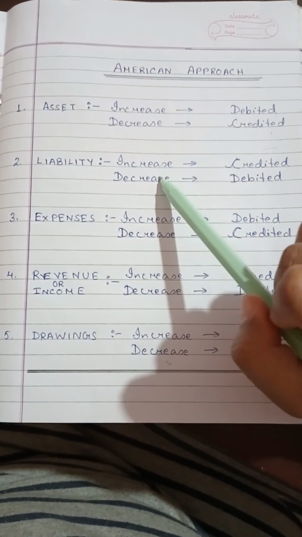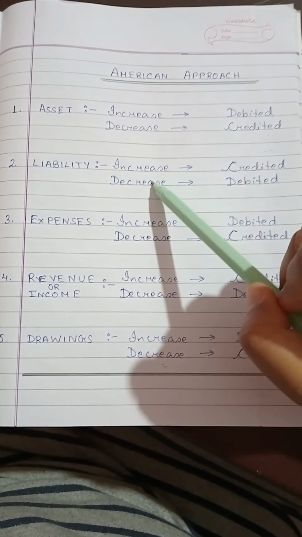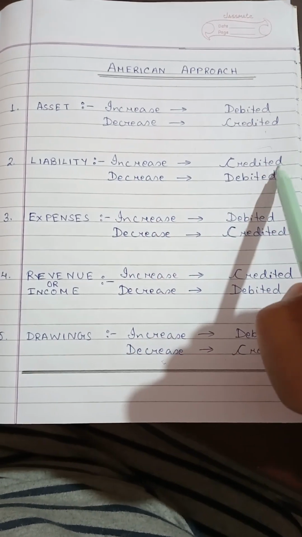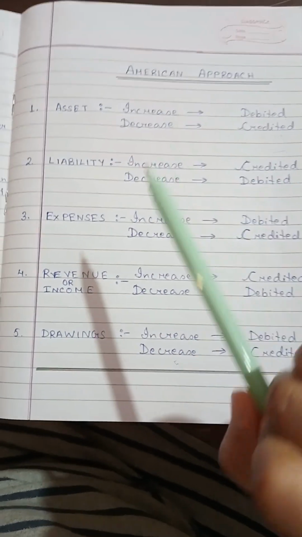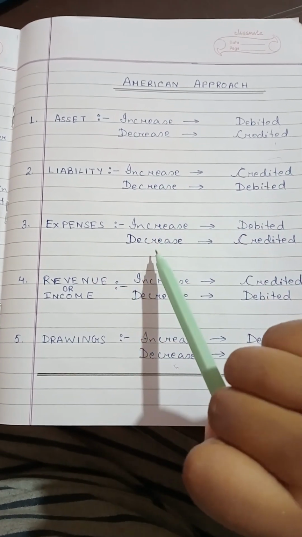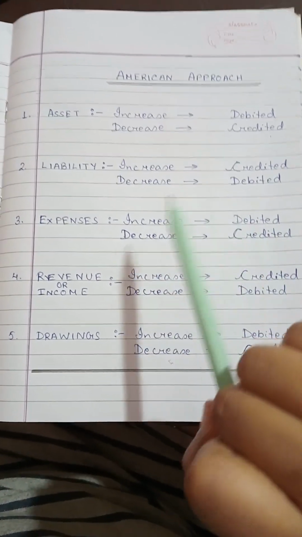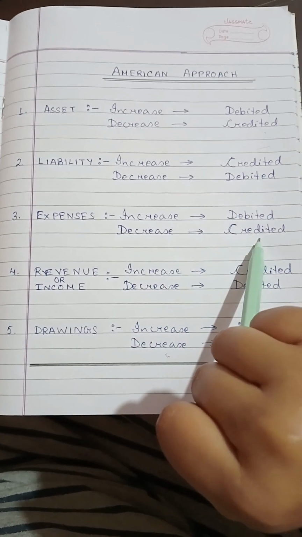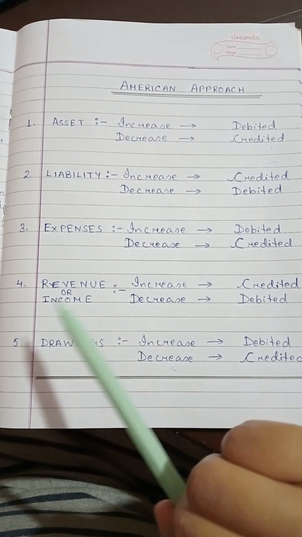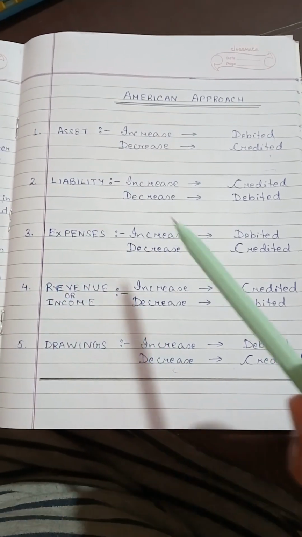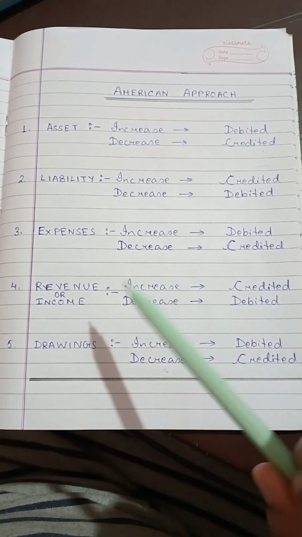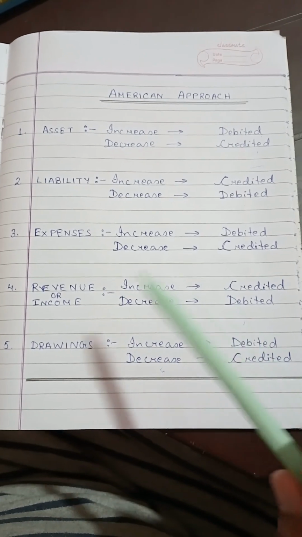Similarly, if there is a loan taken or any borrowings made by the business, that is a kind of liability for the business. If it increases, it should be credited. If it decreases, it should be debited. Expenses, you know, salaries paid, wages paid, rent paid, these all are expenses. If they increase, they should be debited. If they decrease, they should be credited. Revenue or income: rent received, dividend received, interest received, that is a revenue or income for the business. So if it increases, it should be credited. If it decreases, it should be debited.